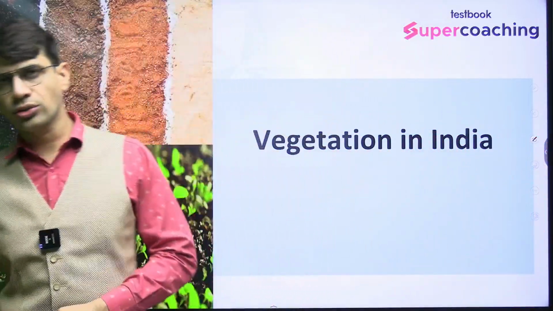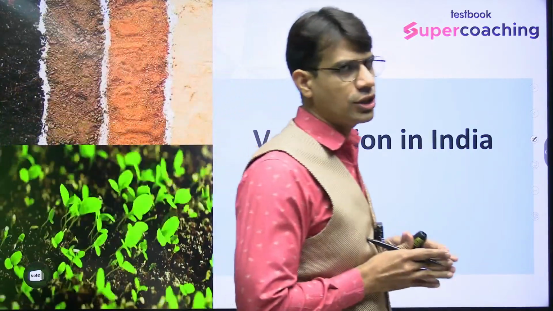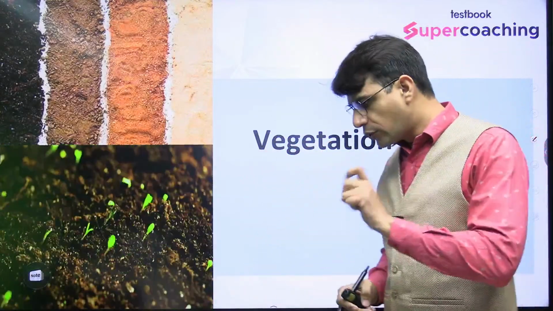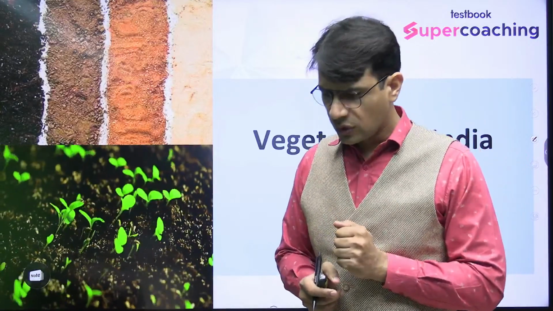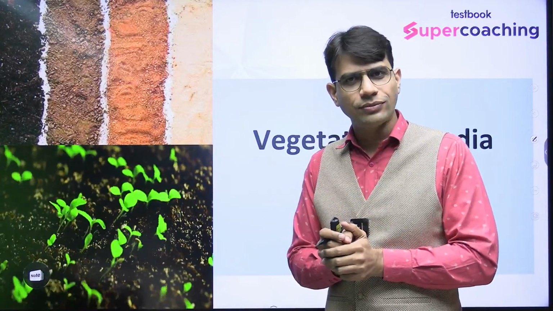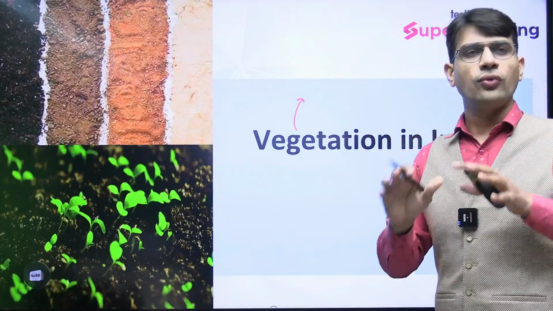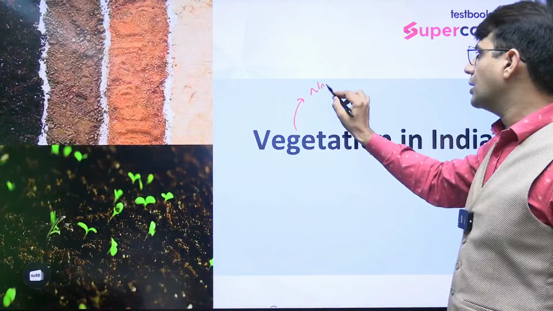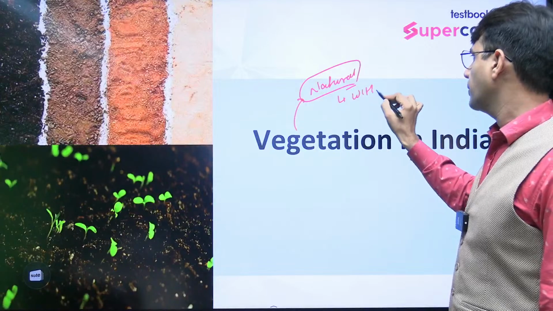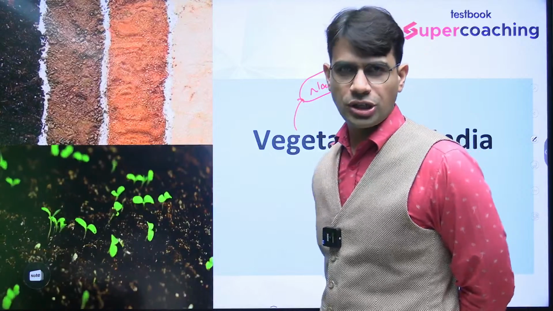Friends, today we are going to talk about vegetation in India, and this is a very important topic. So let's talk about it. First of all, what do you understand by vegetation? Does it have any relevance to agriculture? No. Vegetation is those kinds of forest areas which occur naturally, without human interference. Agriculture is something which is artificial in nature.